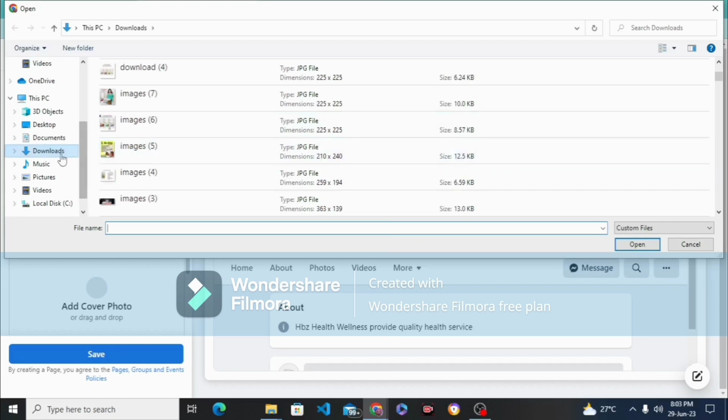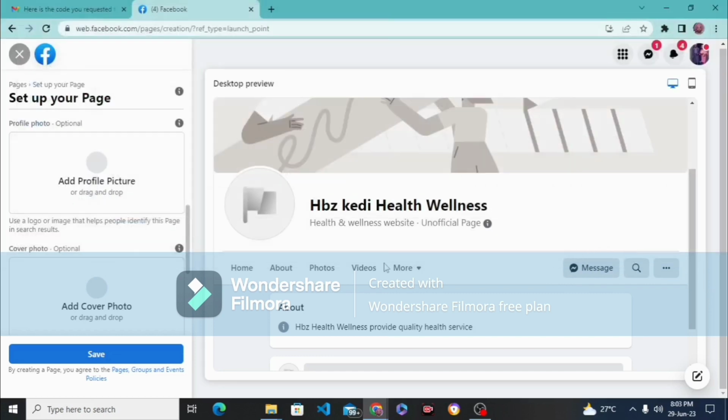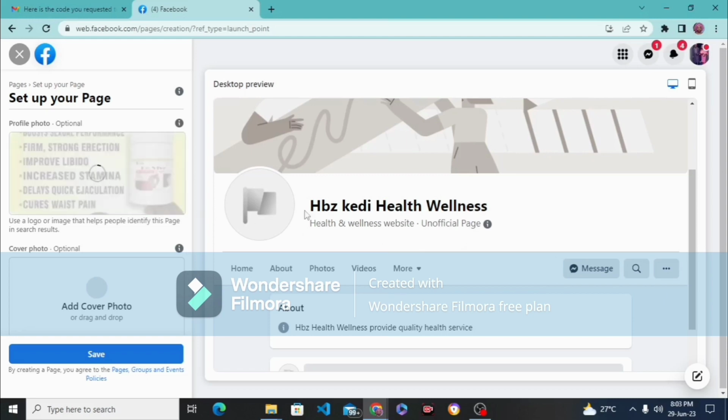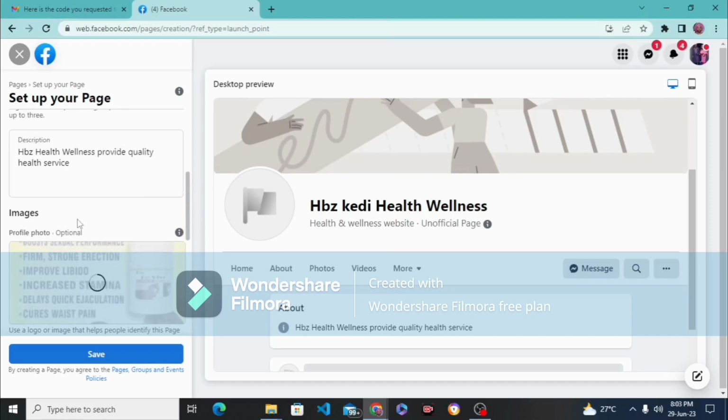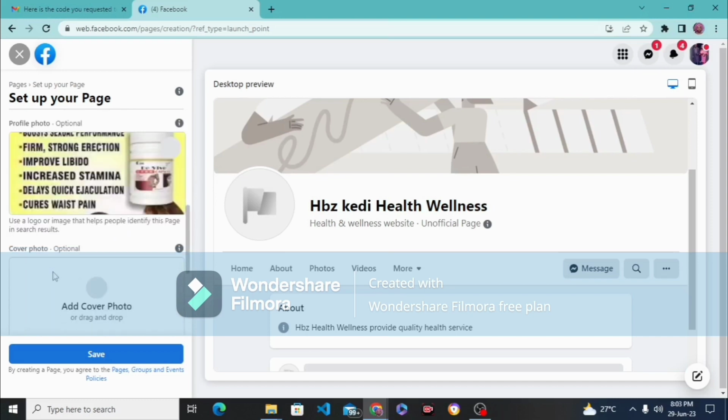So I'm trying to upload my profile picture here. What you need to do before coming down here is go to canva.com and sign in, and on the search bar, look for logo. Then there are a lot of templates that you can use. It is free. It gives you access to just edit.